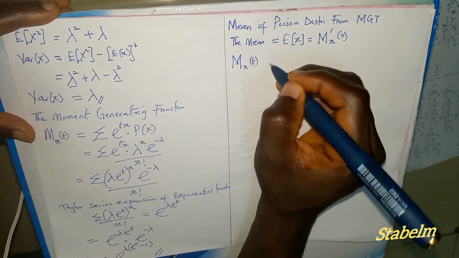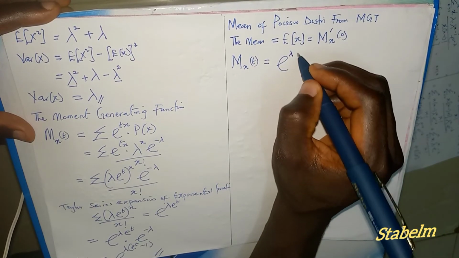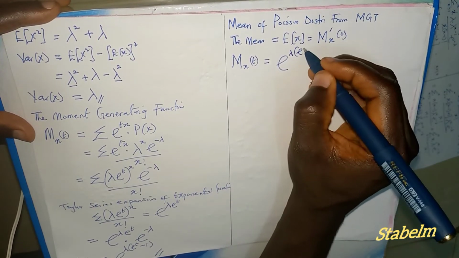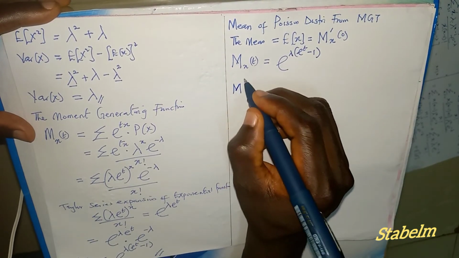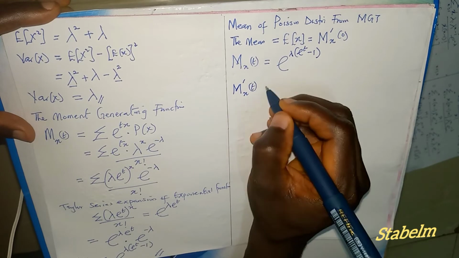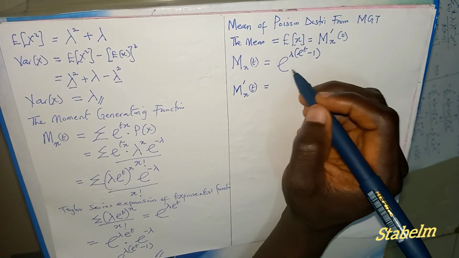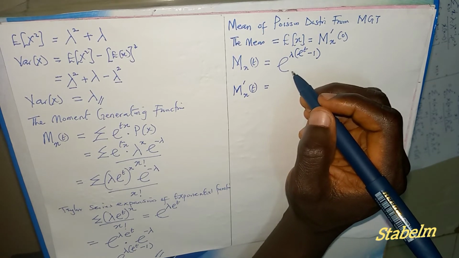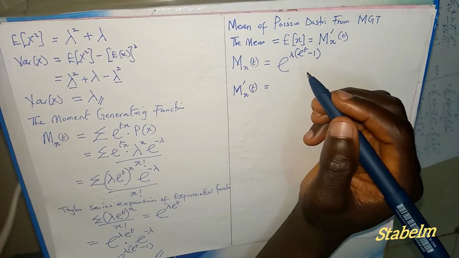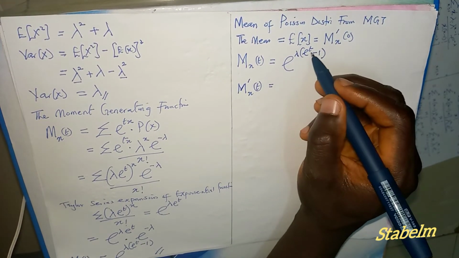M_X of t equals exponential lambda into bracket exponential t minus 1. Now M prime X of t, the derivative of this moment generating function. We will find the derivative of this moment generating function. We are differentiating with respect to t.